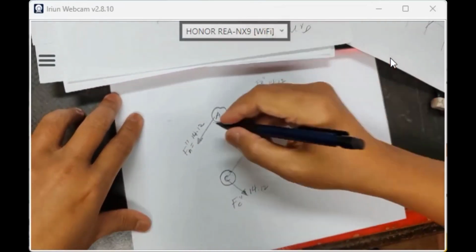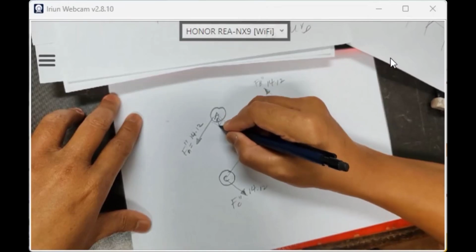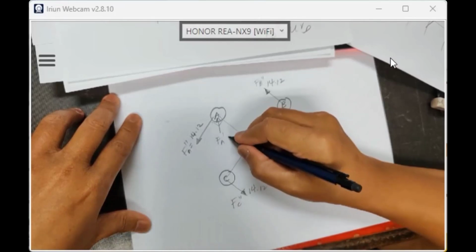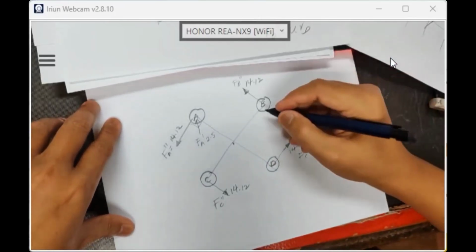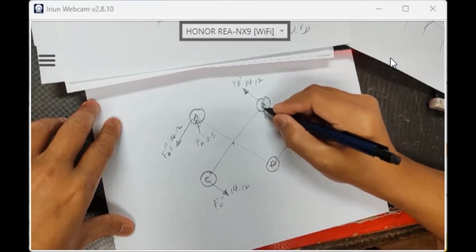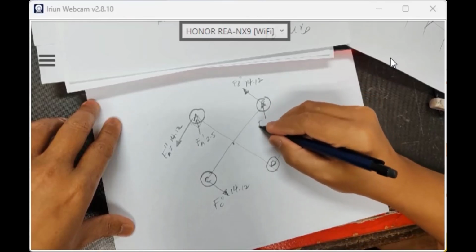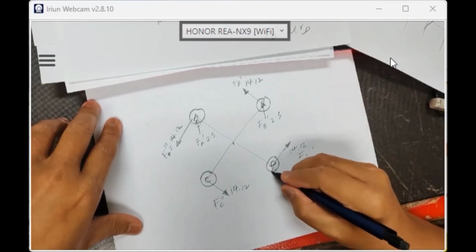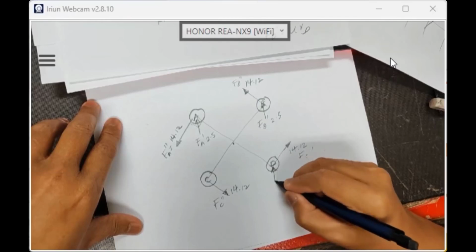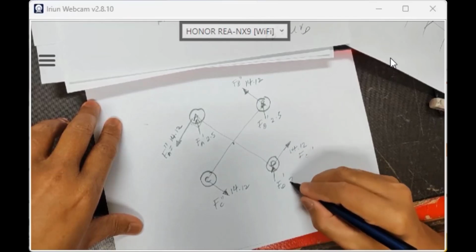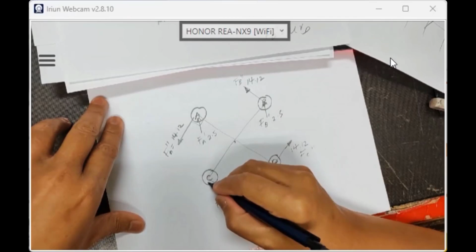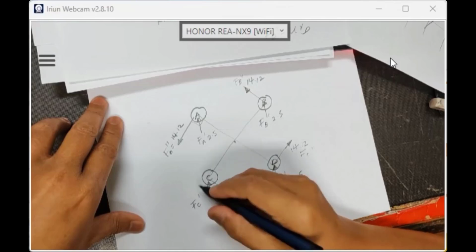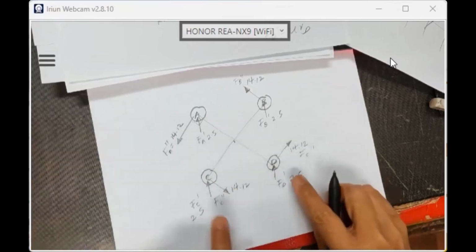Tadi plus that kita merge the primary loading. F A prime is apa tadi? 2.5, right? 2.5 kilonewton. B also is upward, same value. F D prime 2.5 kilonewton, ini upward. F C prime 2.5 kilonewton upward.